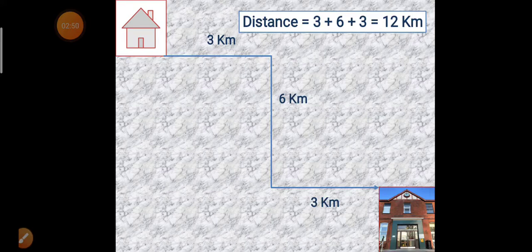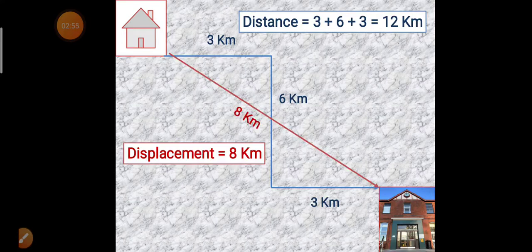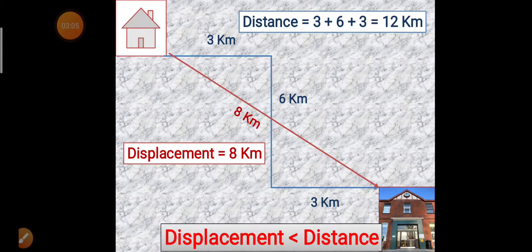What about displacement? Displacement is the shortest path between initial and final position. Hence, displacement here is 8 km. So in this situation, displacement is less than distance. Okay, is displacement always less than distance? No, that's not always true.